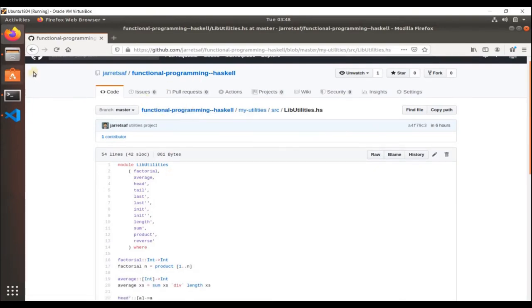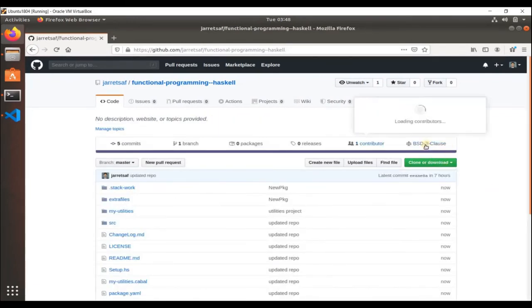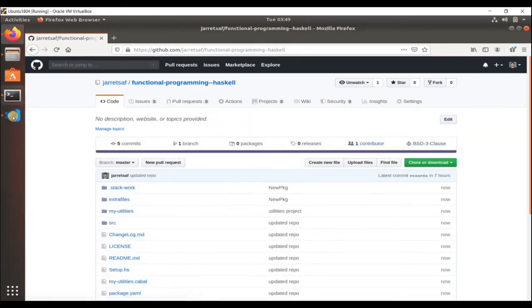So what you need to do is take the git URL and the commit number. The latest commit number will be here. This will be your latest commit number, or you can take a previous commit number depending on what you want to do. Maybe you have updated something this month and you want to run something that worked last month. Then all you need to do is put in that commit number. In this case I'm taking the latest commit number.